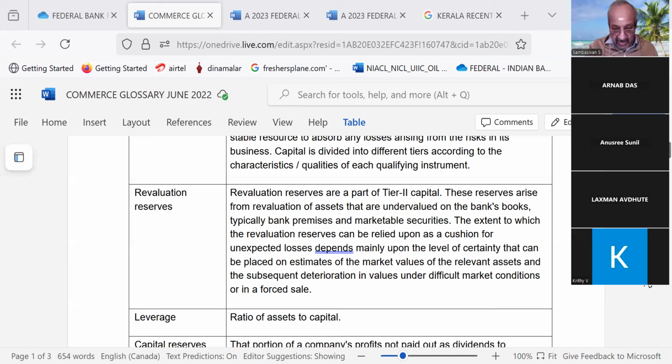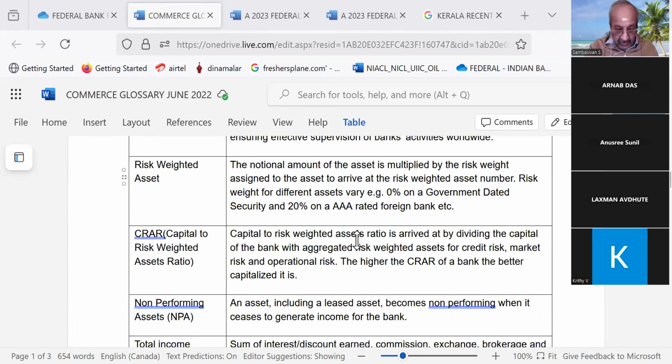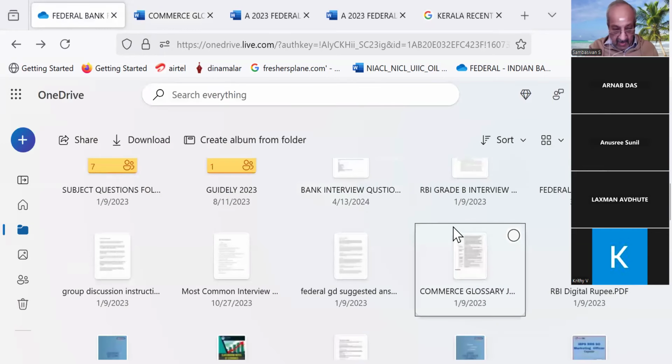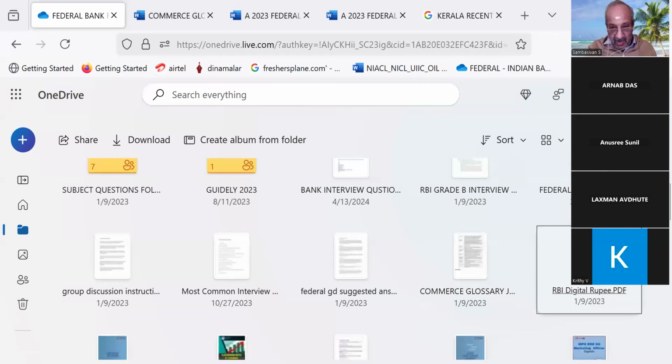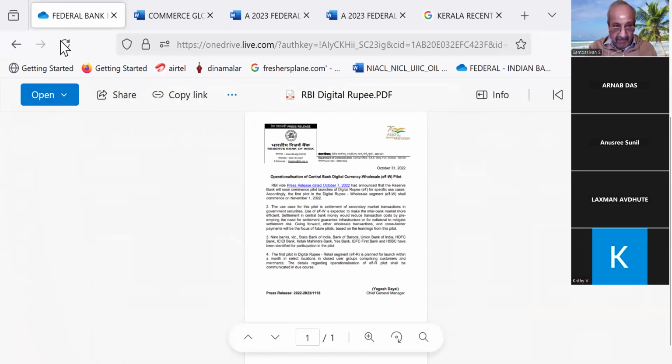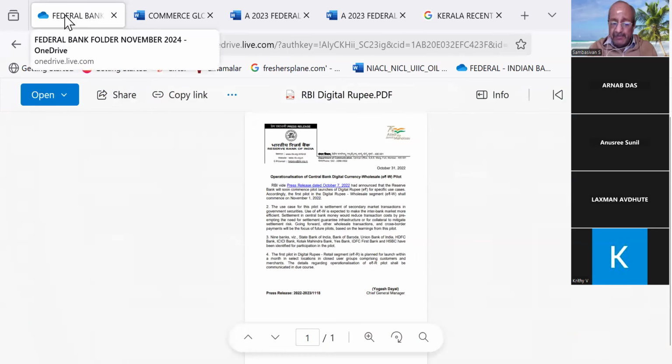Good, very good. So the questions can come like this, and apart from that, I am not very familiar with this digital rupee and all, but I have given you some materials. Please go through that and be ready, especially engineering graduates and more especially computer graduates.